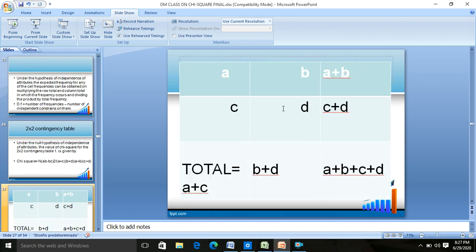You form four groups, in which you compare, suppose you say smoking with heart attack, smoking no heart attack, non-smoking with heart attack, non-smoking with no heart attack. So you have a total of four groups.